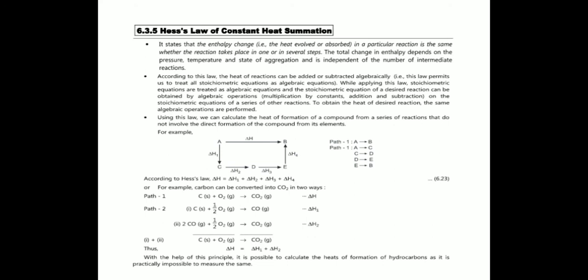And for that, one example is also given. Carbon can be converted into CO2 in two ways: C + O2 gives CO2, or C + ½O2 gives CO, and CO + ½O2 gives CO2. And finally, ΔH = ΔH1 + ΔH2. With the help of this principle, it is possible to calculate the heat of formation of hydrocarbons, as it is practically impossible to measure it directly.